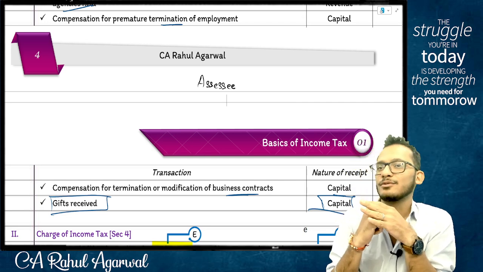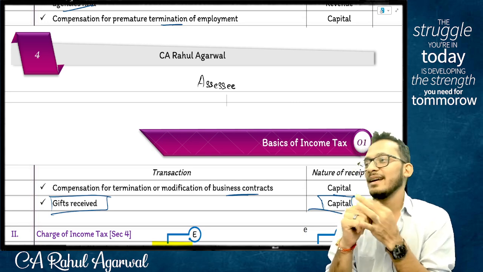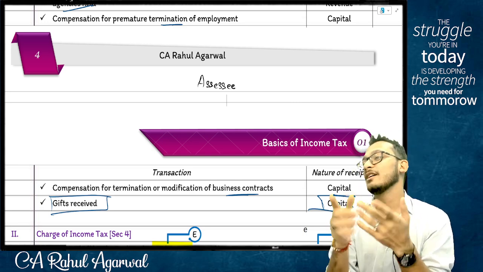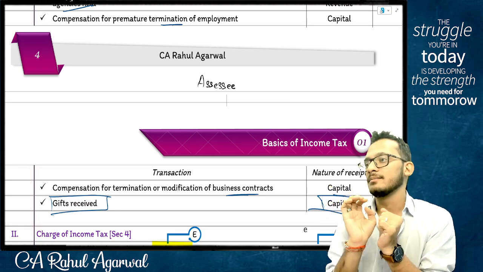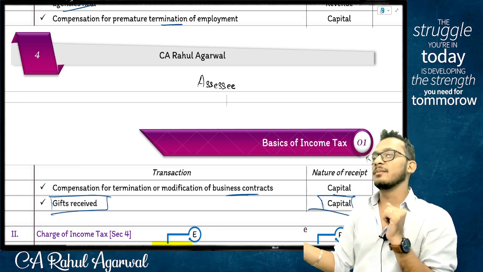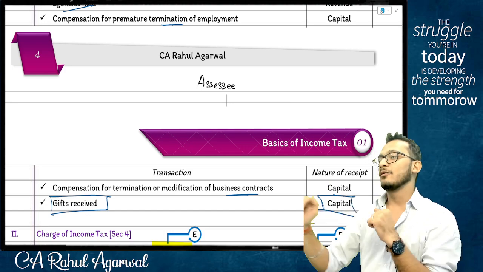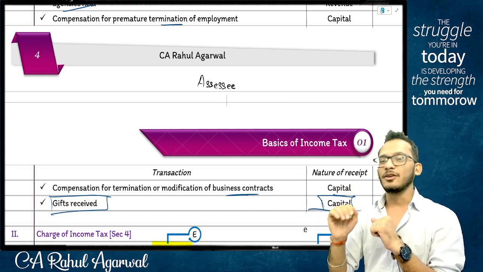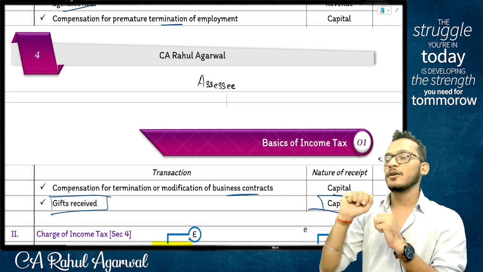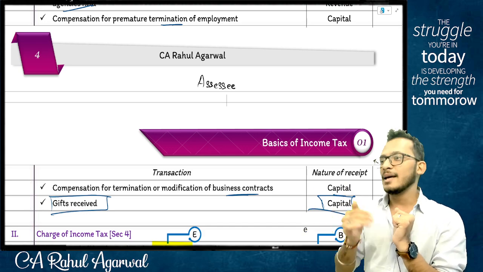So what did income tax do? Income tax now said, in respect of which proceedings have been launched, not just for your income. Proceedings are launched for your income or anyone else's income for which you are taxable, anyone else's losses for which you are eligible, anyone else's refund which you are claimable for.